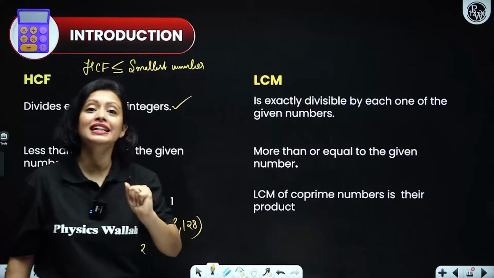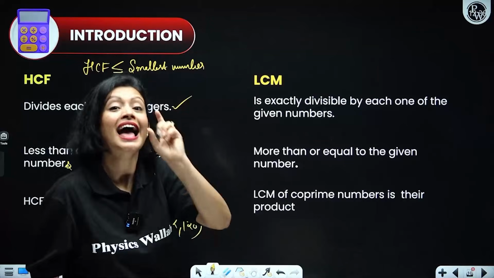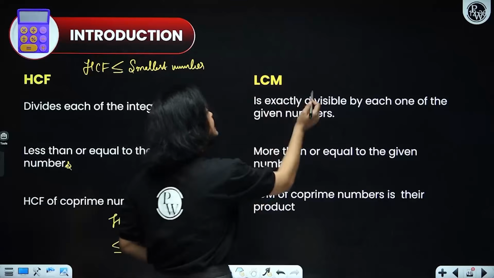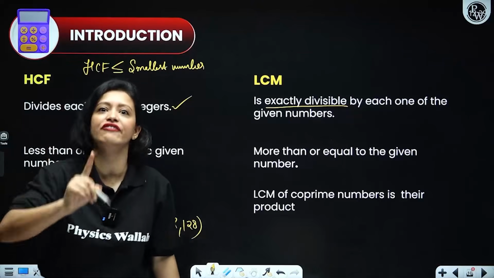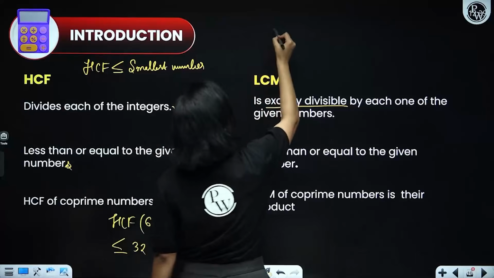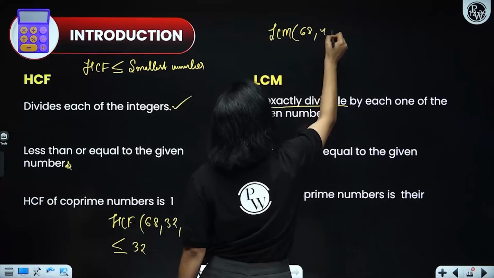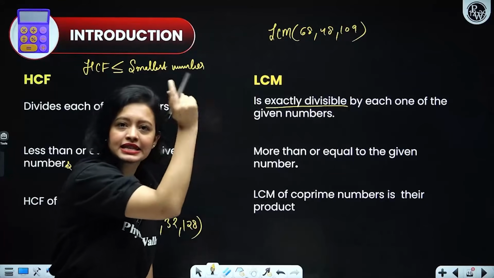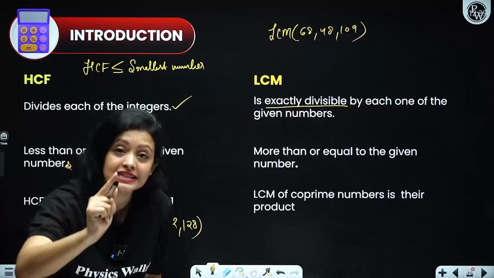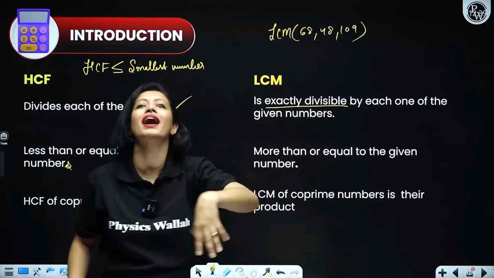LCM is basically the lowest common multiple of the given numbers, and that means that the LCM is always exactly divisible by each of the given numbers. So let's suppose you are finding the LCM of 68, 48, 109, whatever. Whatever this LCM comes out to be, it will be divisible by 68, 48, and 109 by definition.